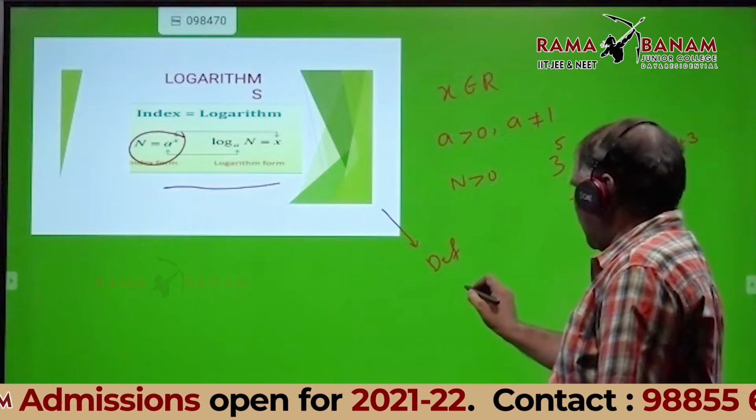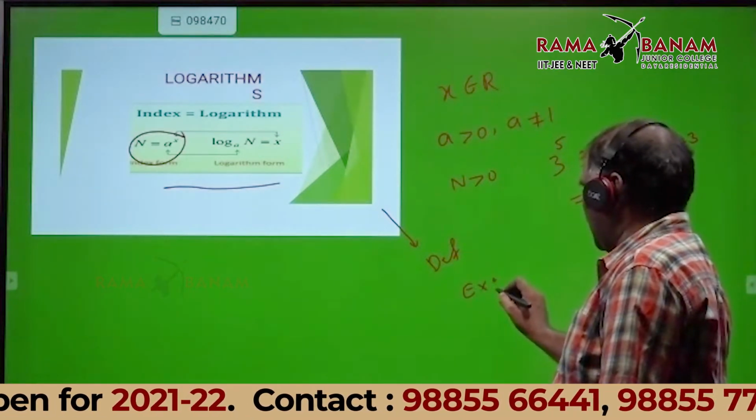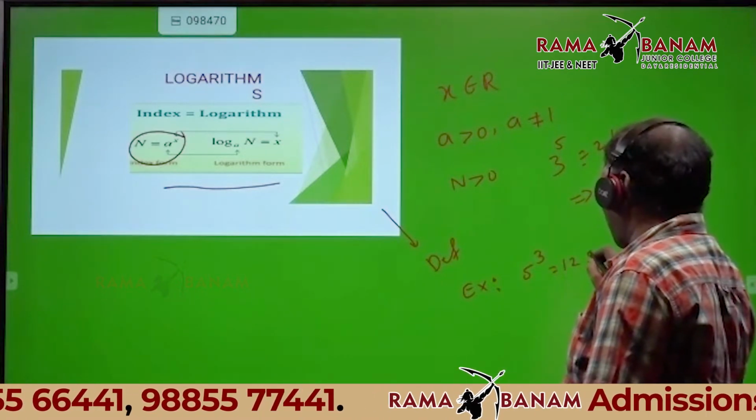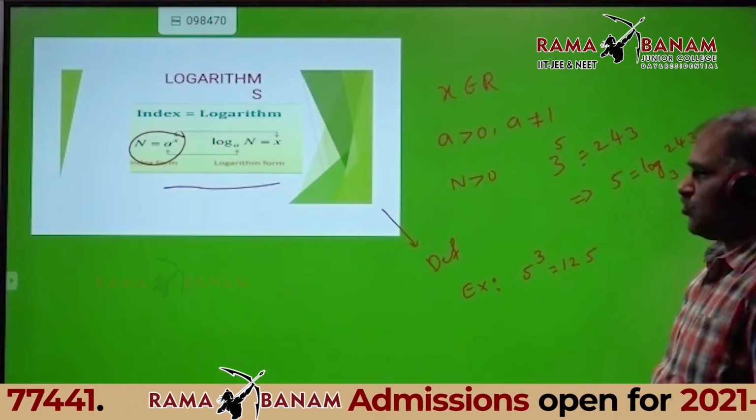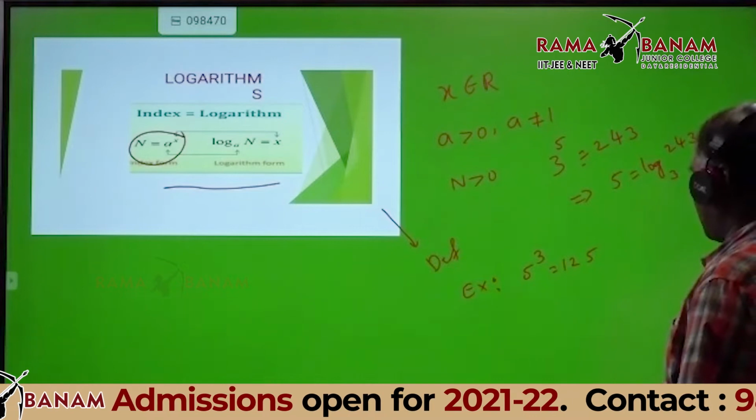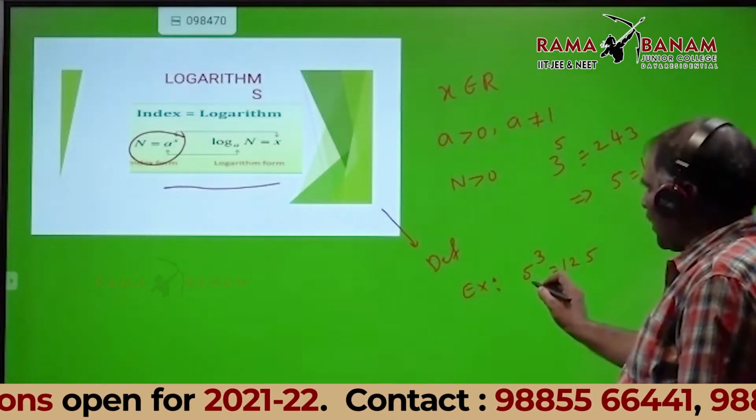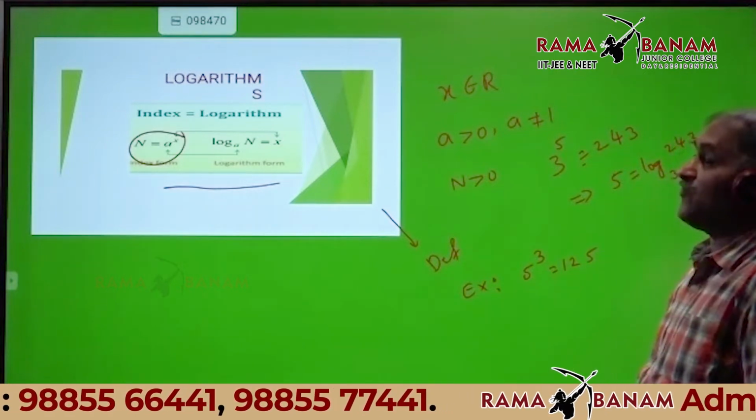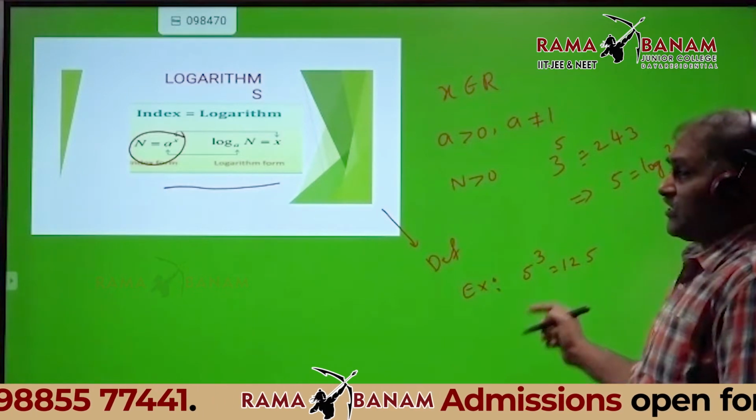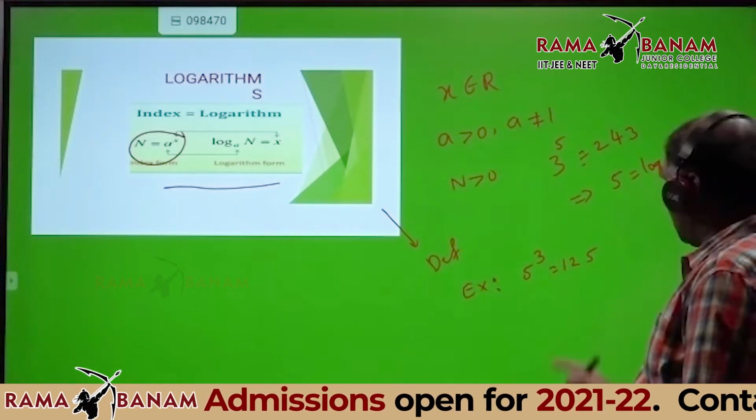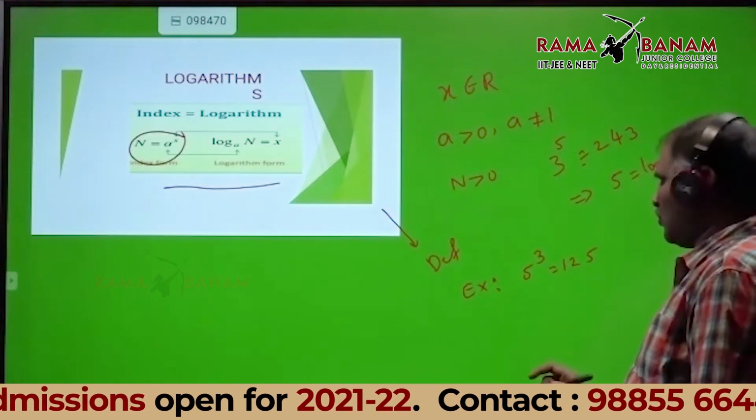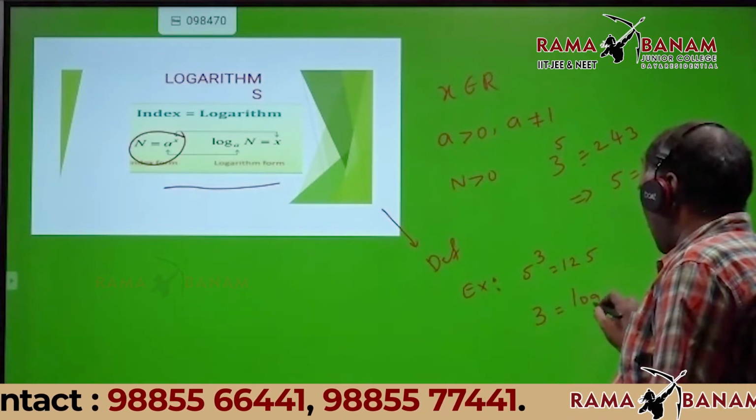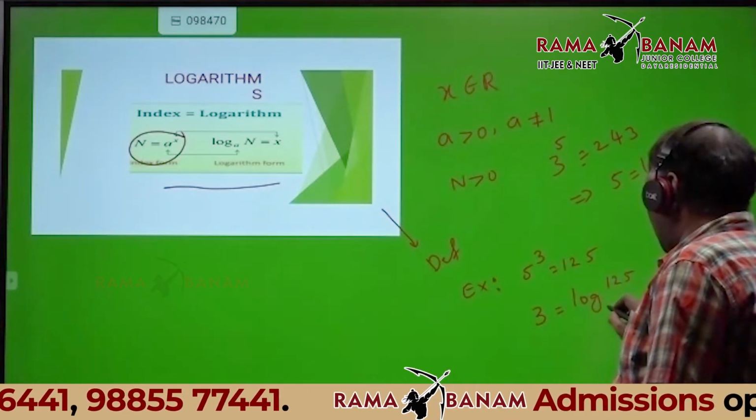One more example. Here listen. 5 cube is equal to 125. By observation, what is the a value? 5. x value 3. What is the n value? 125. Very good. Here observe, x is equal to logarithm of 125 base 5.